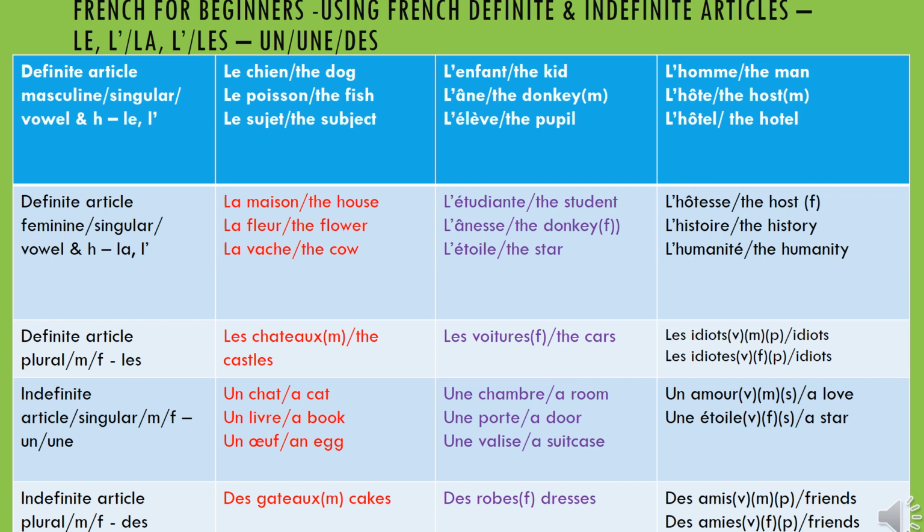Let's go now to the L apostrophe with words that are feminine. We continue in the second line, definite article feminine. So there's l'étudiante. You have to say l'étudiante. That is a female student. If it was a male student, you would just remove the e, and you don't pronounce the T. You'll say l'étudiant. If I say l'étudiant, it means a male student.